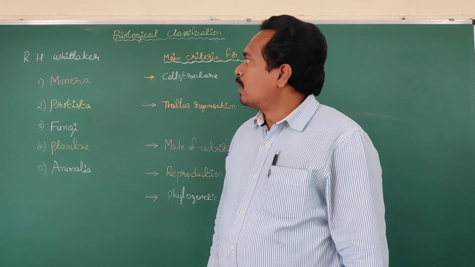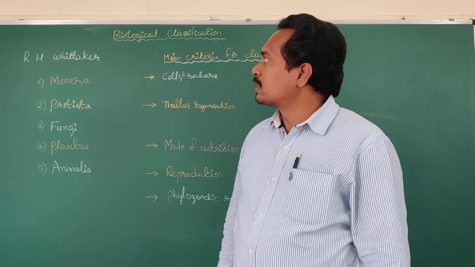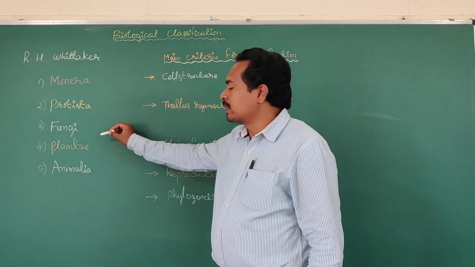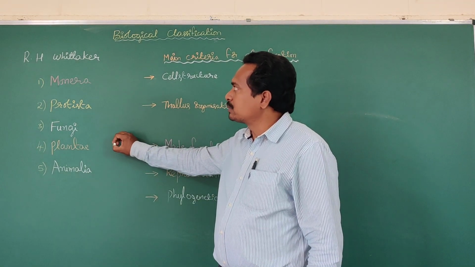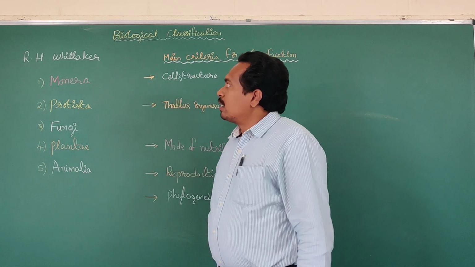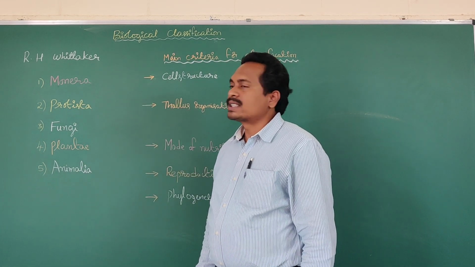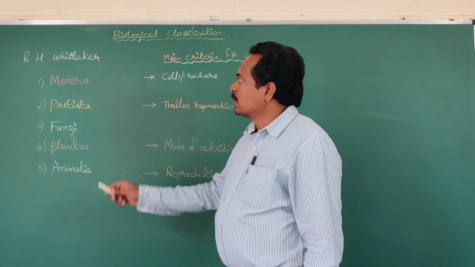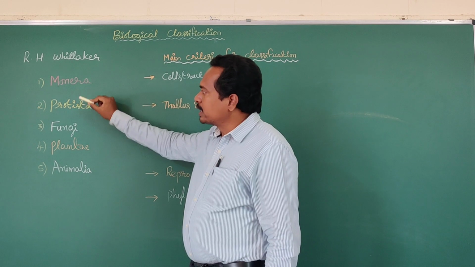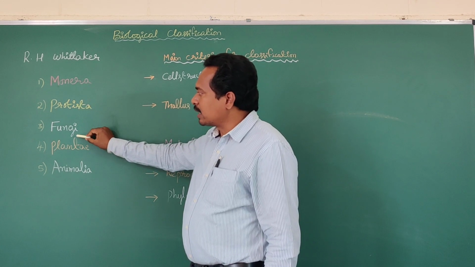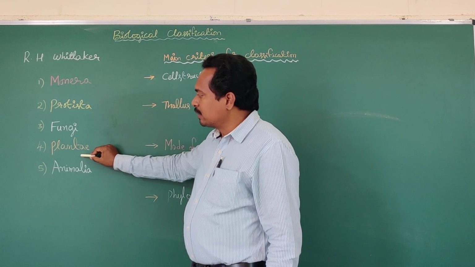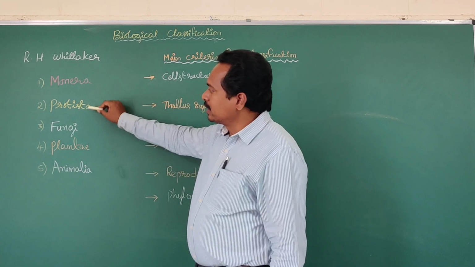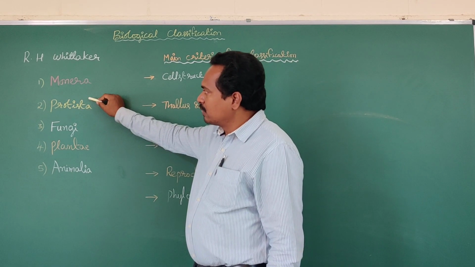How many kingdoms are there in Whittaker's classification? Five kingdoms. Linnaeus's system of classification had two kingdoms. The scientist R.H. Whittaker classified the organisms into five kingdoms. The first is Monera, second is Protista, third is Fungi, fourth is Plantae, and fifth is Animalia. In total, how many kingdoms are there in Whittaker's classification? Five kingdoms.